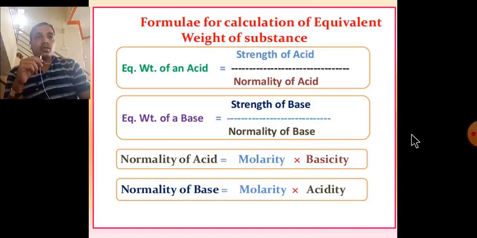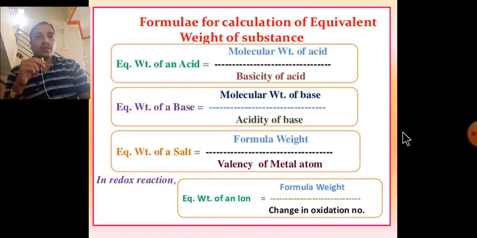Formula for calculation of equivalent weight of a substance. Equivalent weight of an acid is equal to strength of acid divided by normality of acid. Equivalent weight of a base is similarly strength of base divided by normality of base. Normality of acid is equal to molarity into basicity, and normality of base is equal to molarity into acidity.